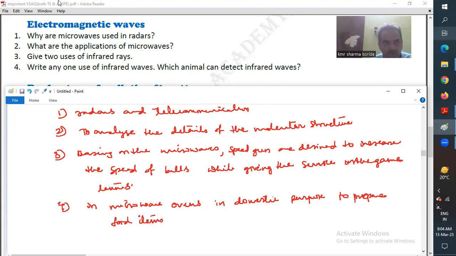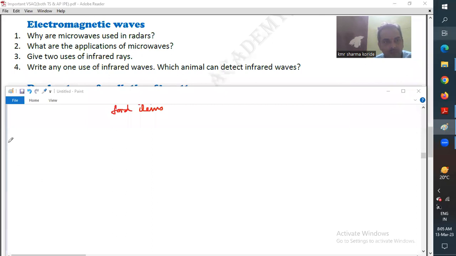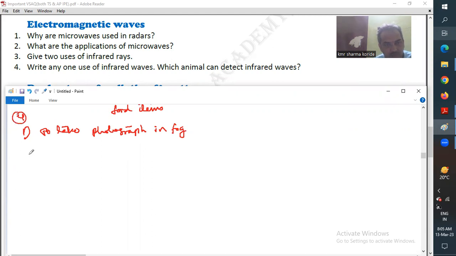Moving to the next question. Write any one use of infrared waves. Which animal can detect infrared waves? So the first one is to take photographs in fog. This is the answer for question number 4.